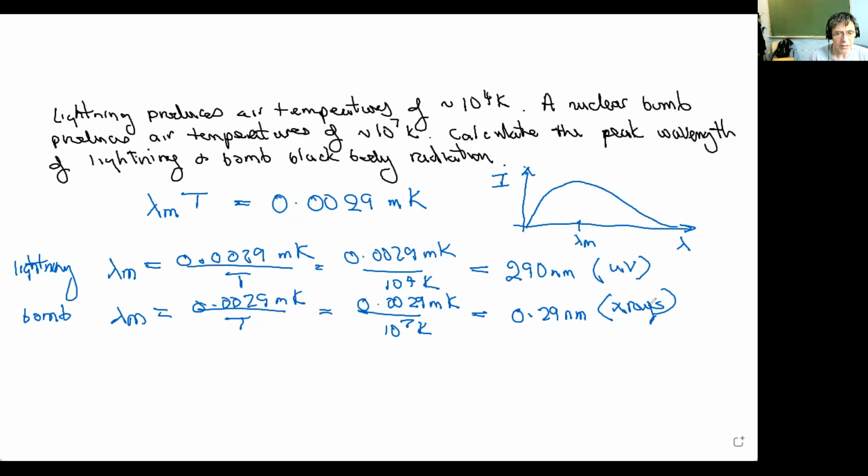So the higher the temperature, the shorter the wavelength. Blue black body radiation corresponds to a higher temperature than red light. Red light is a lower black body temperature because blue light is shorter wavelength. Red light is longer wavelength. So blue light would correspond to higher temperature. Red light would correspond to lower temperature.